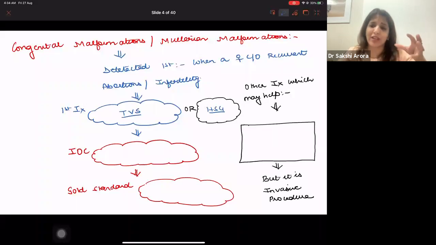Either you would have done a TVS or an HSG and come to know that yes, your patient has a Mullerian or uterine malformation. Please understand that neither TVS nor HSG is the investigation of choice. From HSG or from TVS, we cannot make a definitive diagnosis.